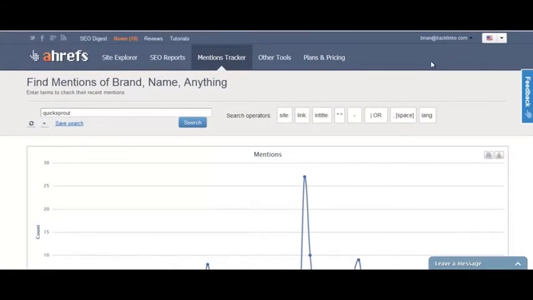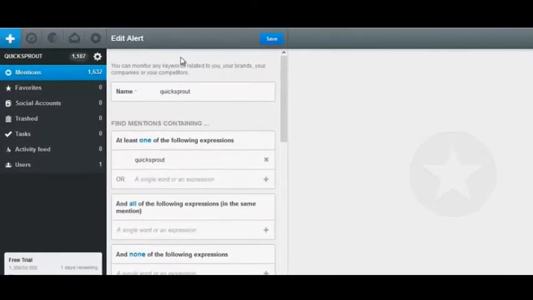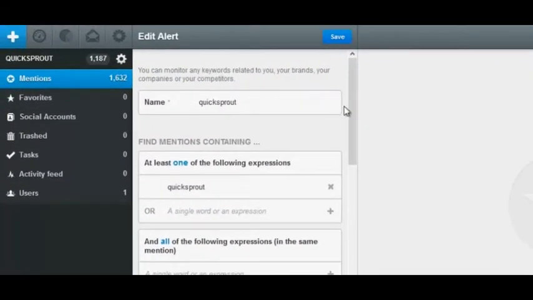If you're really serious about this, and if you get a lot of brand mentions, like if you're a startup or a small business, you do obviously want to be proactive about how people are writing and talking about your site online, not just for linking purposes. You can use a service called mention.net. When you sign up for mention.net, you can put in the name of your campaign and then all the expressions, which are basically keywords, that you want them to look for. In this case, we're just going to put one: QuickSprout.